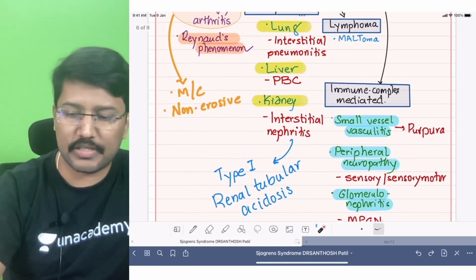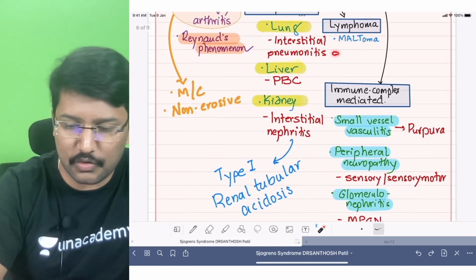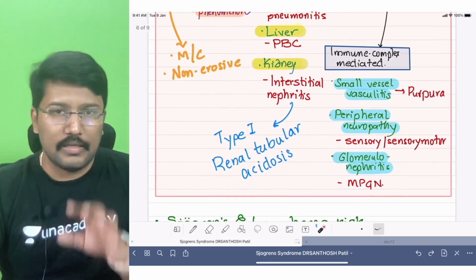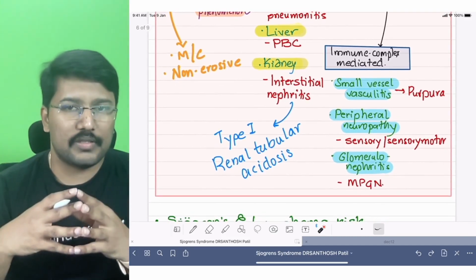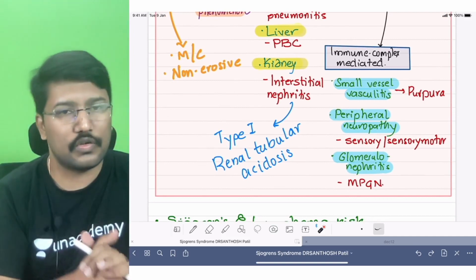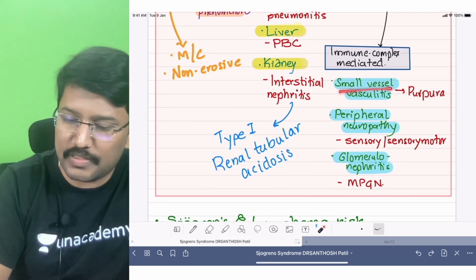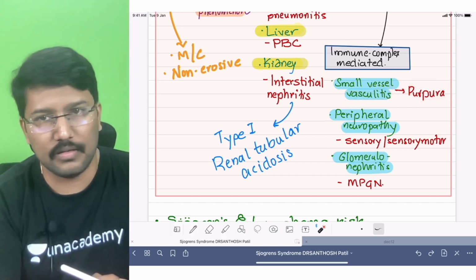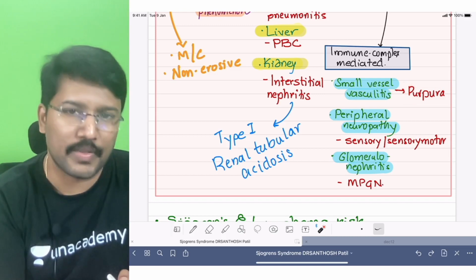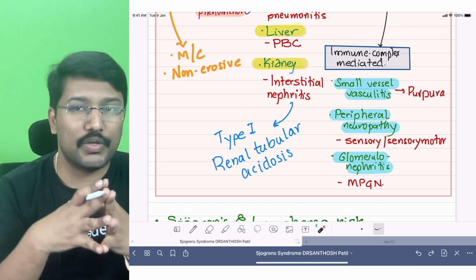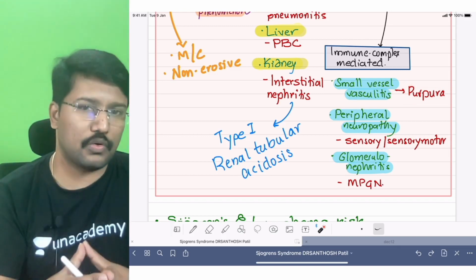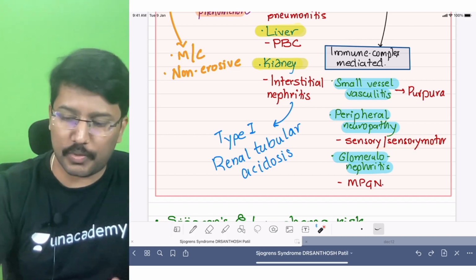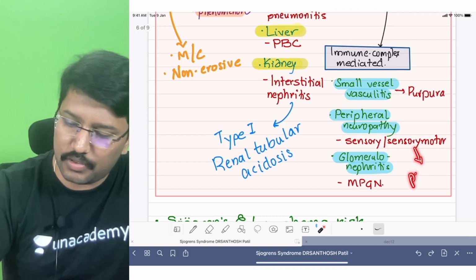Okay. Lymphomas, I have already told you, are associated with the risk of maltoma as well as non-Hodgkin's lymphoma. And sometimes there is formation of immune complexes, and their deposition can also cause manifestations. So it can cause small vessel vasculitis, which can manifest in the form of purpura, right? Immune complex mediated injury to the peripheral nerves is also a known complication, which can present as sensory or sensory motor polyneuropathy, right?